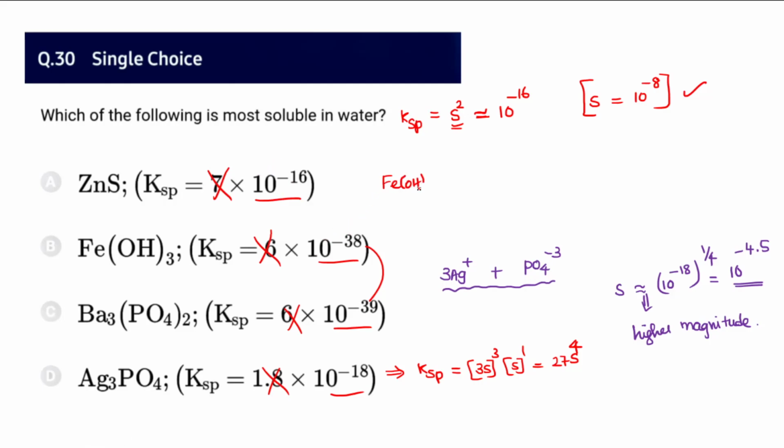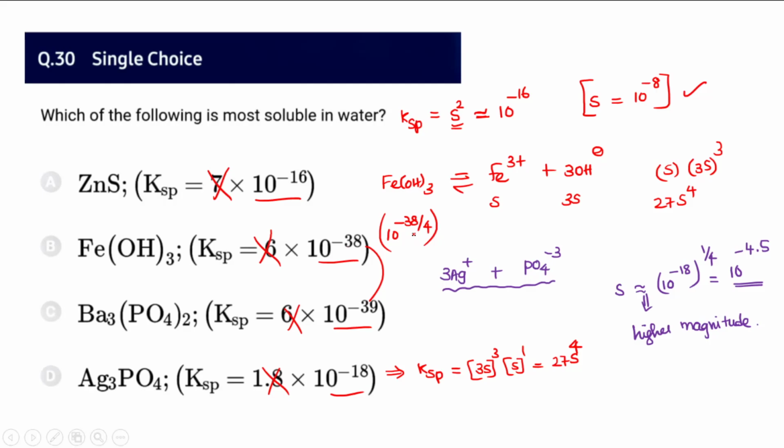Ferric hydroxide dissociates into Fe3+ and 3OH-, so S and then 3S. So we get S times (3S) power 3, which is 27 S power 4. So 10 power minus 38 by 4, or roughly, if you take 10 power minus 40, that is 10 power minus 40 by 4, 10 power minus 10.